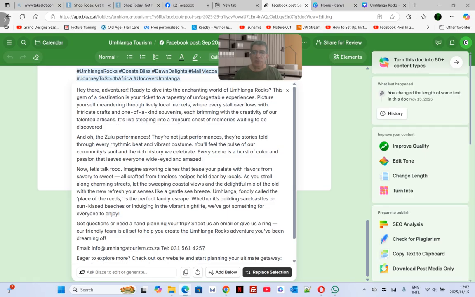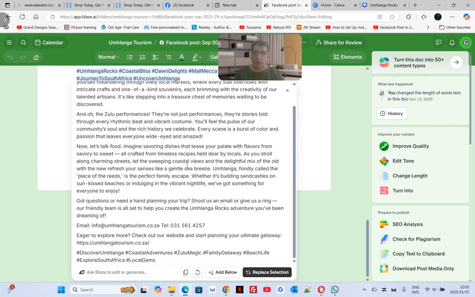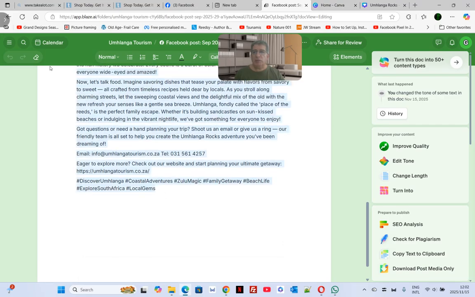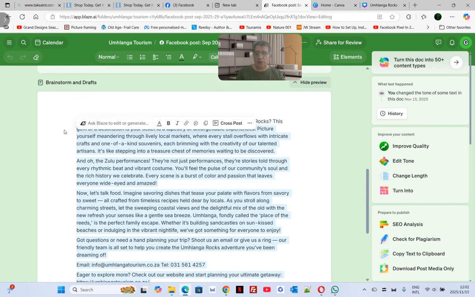It's like stepping into a treasure chest of memories waiting to be discovered, and so on and so forth. Beautifully rendered and written and everything. This is all AI generated, okay? Replace selection. So I'm going to copy and paste this. And for today's demo, I'm going to take this text, copy that.